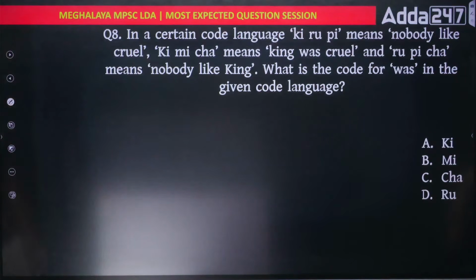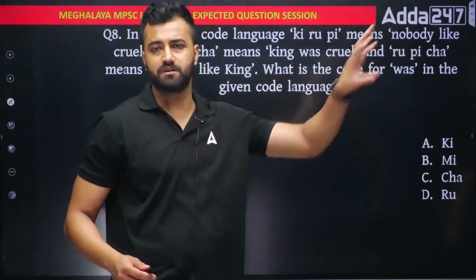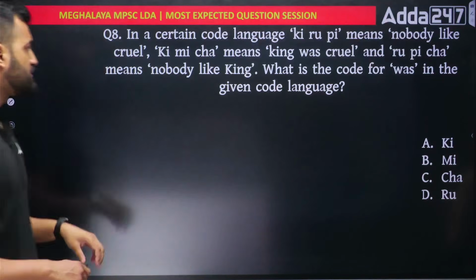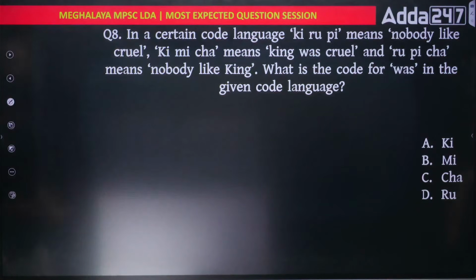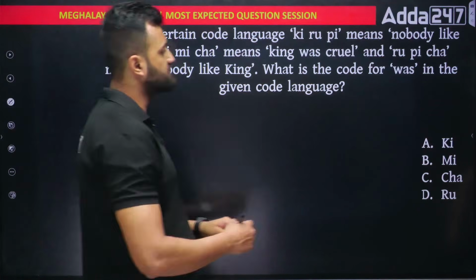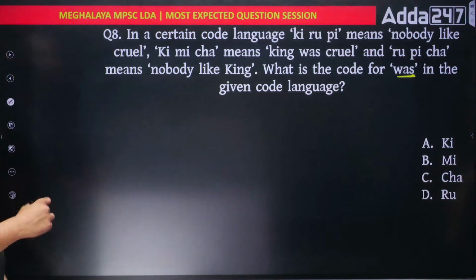Okay, next. Okay, Chinese coding decoding. Such questions were also asked in your examination. It is very simple. Always don't look at what's given in the question. Directly look at what you have to find. What do we have to find? What is the code for was? I want to find the code for was in the same code language. Let's see, where is was?